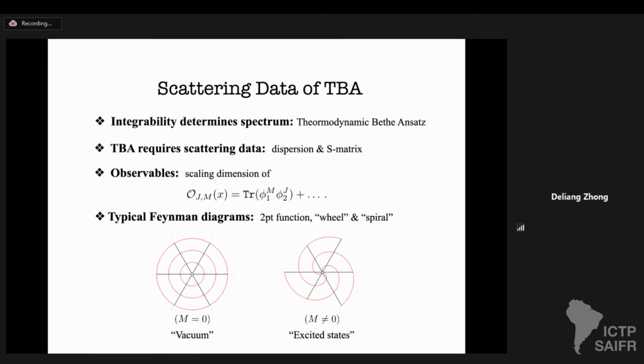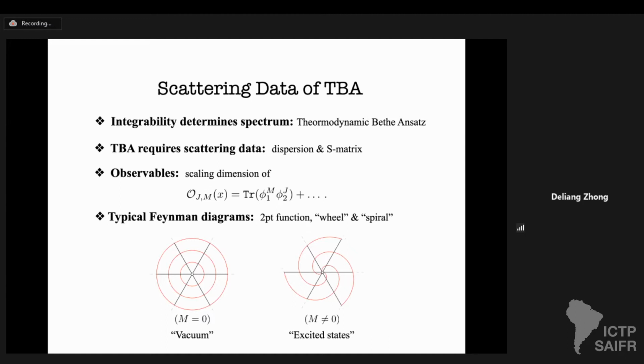To be more precise, the integrability machinery I'm mentioning is the so-called thermodynamic Bethe Ansatz. It's a set of integral equations that give the exact solution for the simplest set of observables, namely the spectrum of operators. And to run this machinery, one needs to give some input. Those inputs are the so-called scattering data, including the dispersion relation and two-body S matrices of the virtual particles called magnons. I'll explain this in detail later.